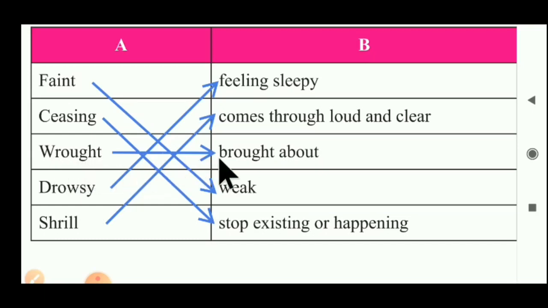Brought means brought about. Next word is there, drowsy. Drowsy means feeling sleepy. Drowsiness, we say that. And last word is there, shrill. Shrill means comes through loud and clear.